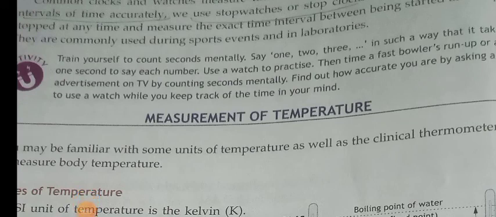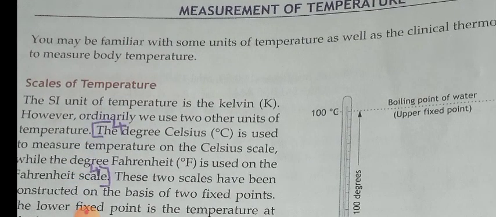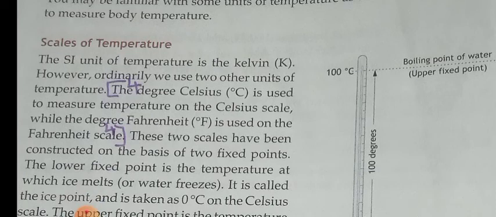Now we are going to discuss the measurement of temperature. So temperature can be measured in the SI unit Kelvin. Okay, Kelvin, capital K. So the degree Celsius is used to measure the temperature on the Celsius scale, while the degree Fahrenheit is used on the Fahrenheit scale.